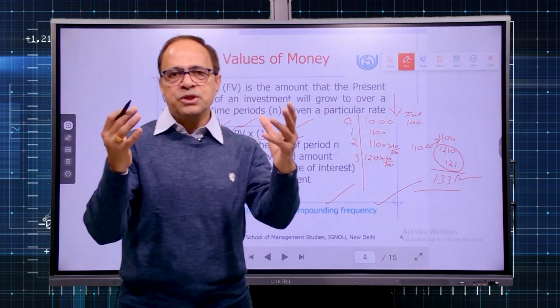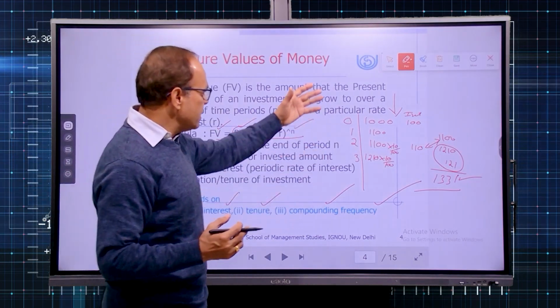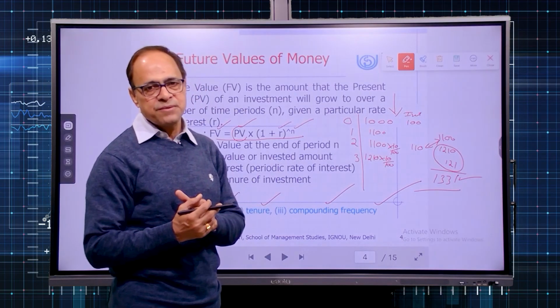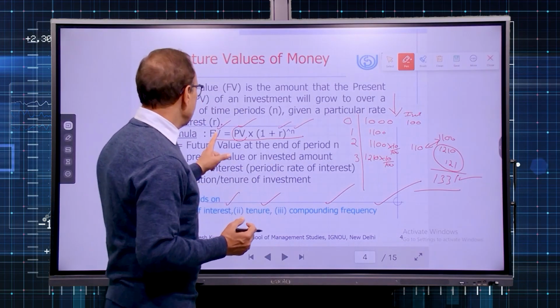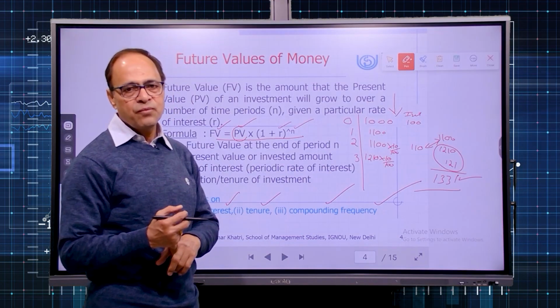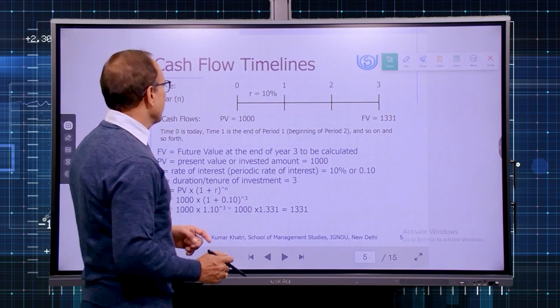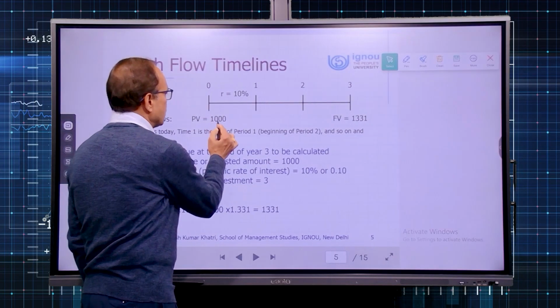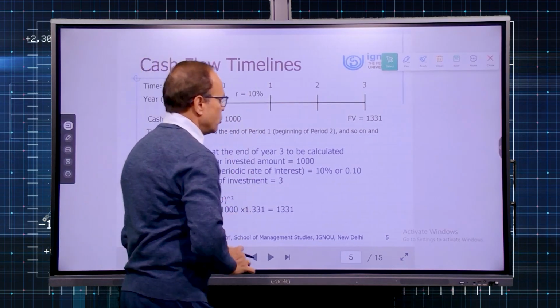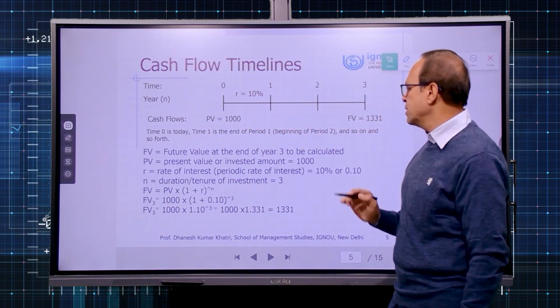But suppose this deposit continues for 20 years, 30 years or 50 years. Calculating like this will be a cumbersome process. So what we are going to do is apply this particular formula to calculate the future value of a lump sum amount. Now you can see the timeline. At time 0 you have deposited rupees 1000, and at the end of third year it becomes 1331.